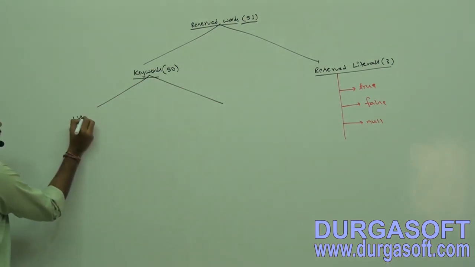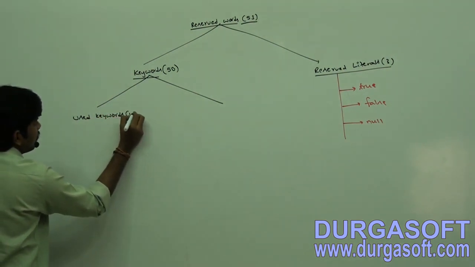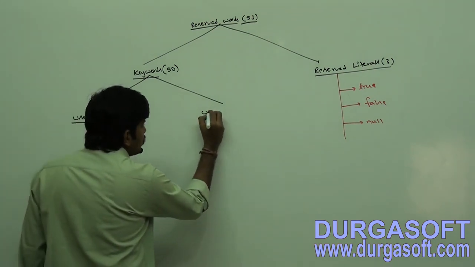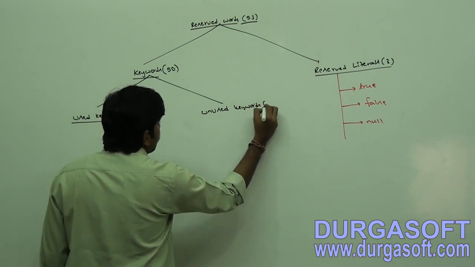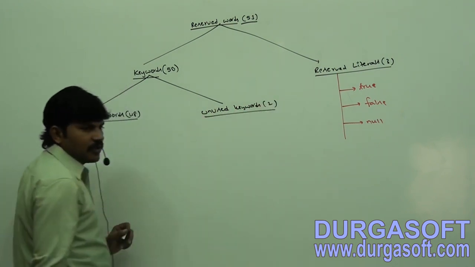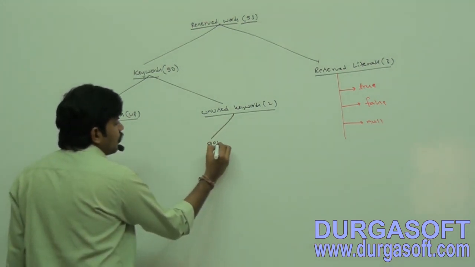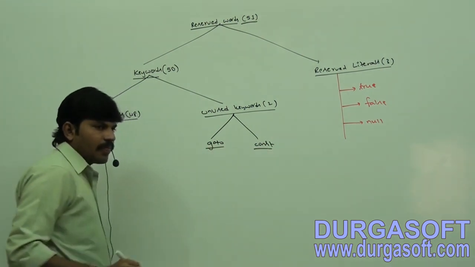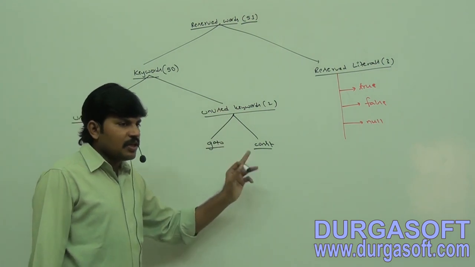In that 50, 48 are used keywords. Used keywords, how many are there? 48. Unused keywords, how many are there? Nothing but 2. Which 2 are unused keywords in Java? goto and const. goto and const are unused. We can't use them, but these are keywords only.